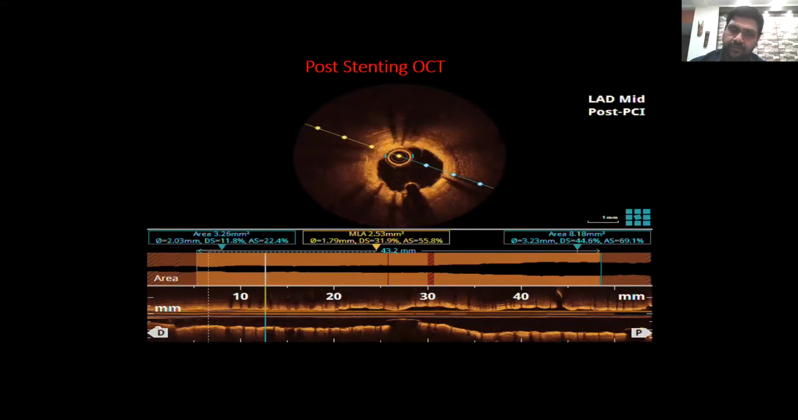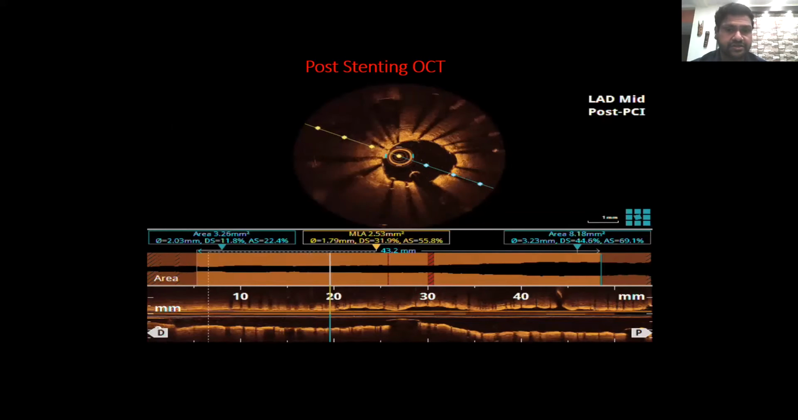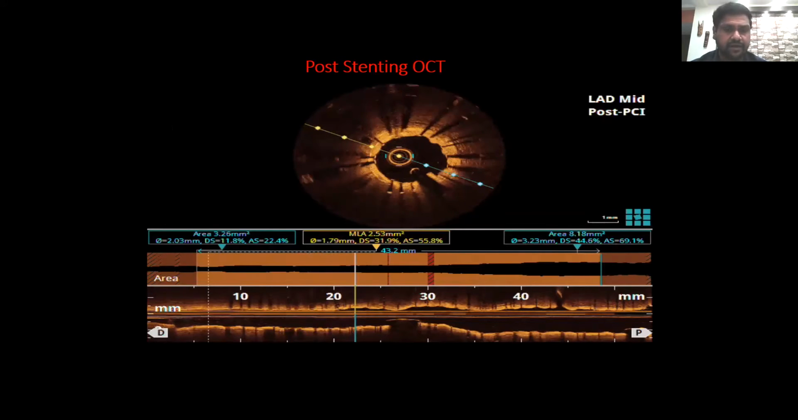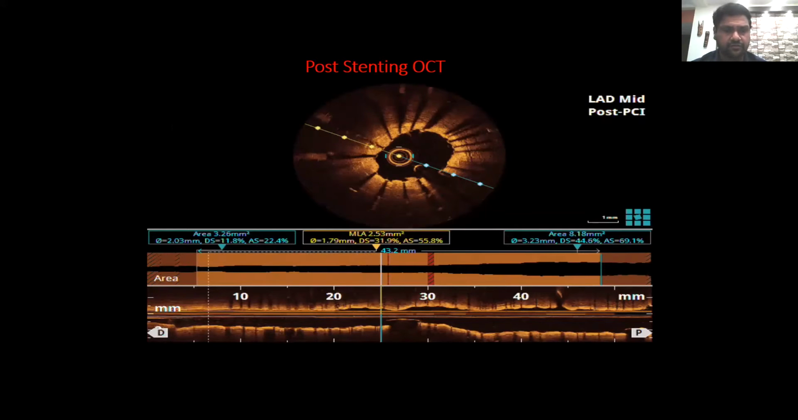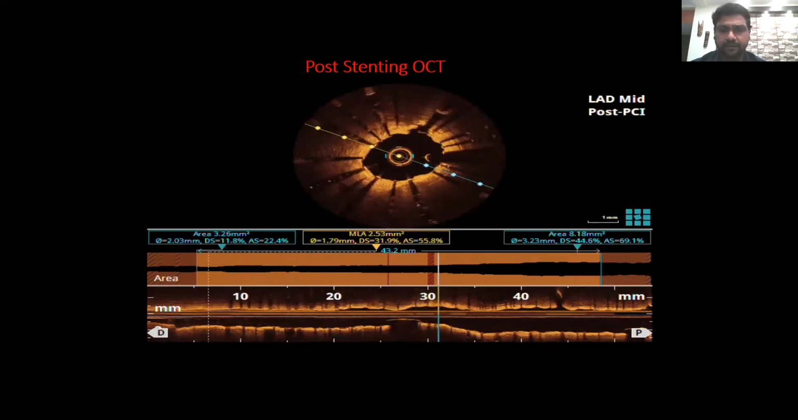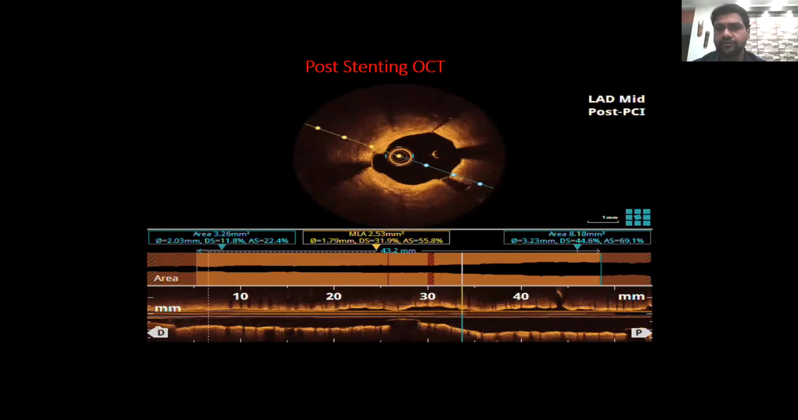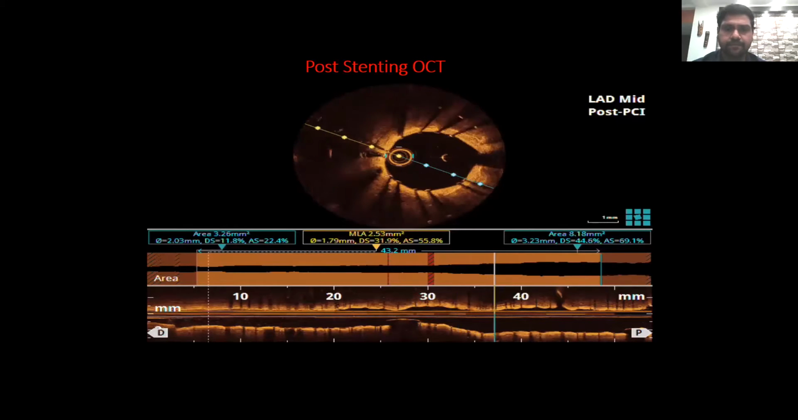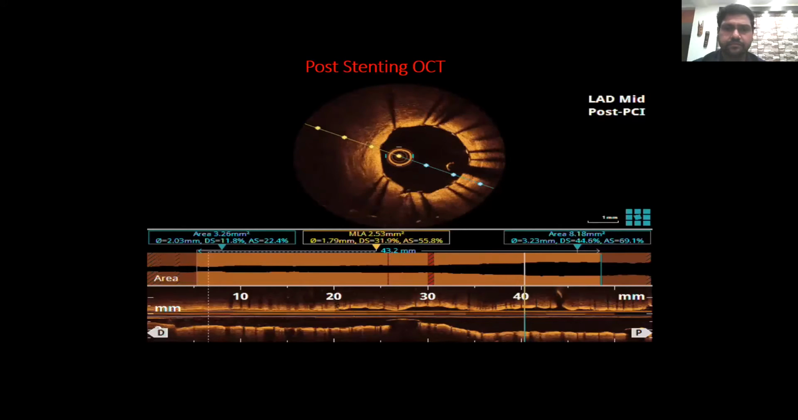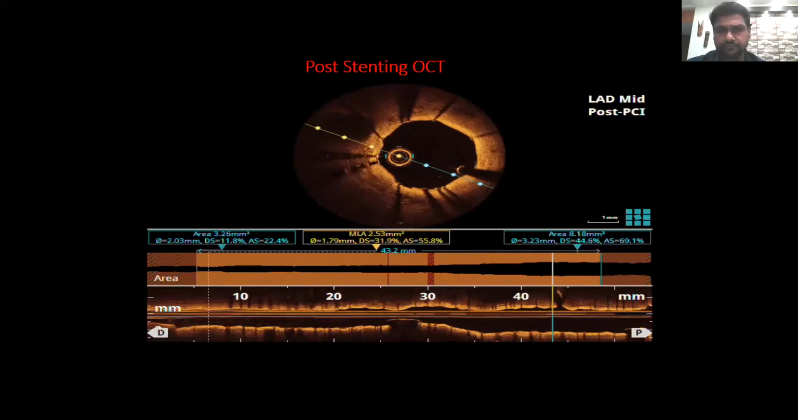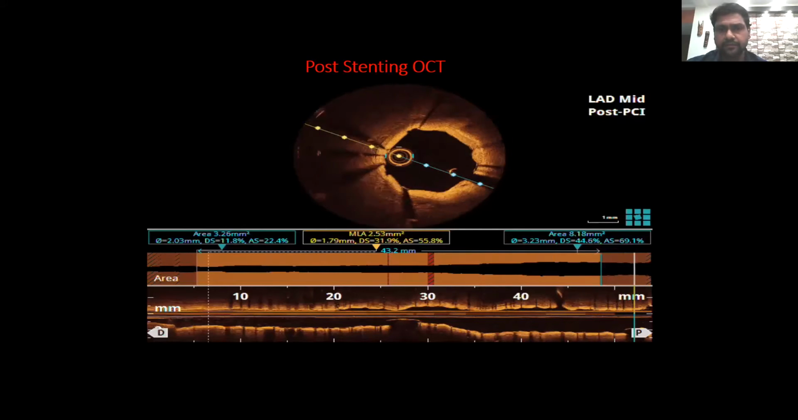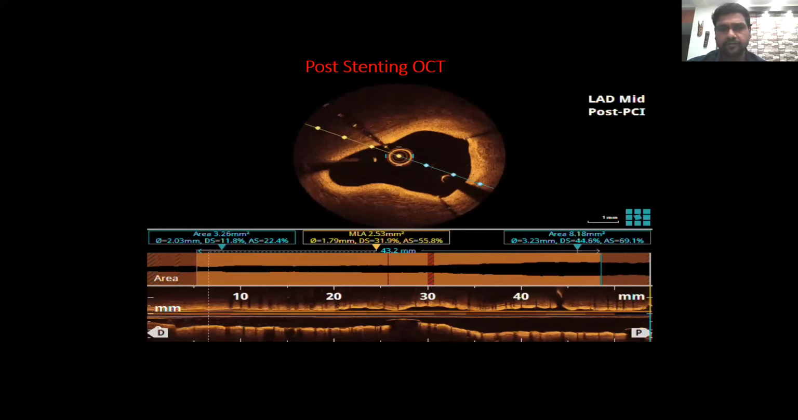So we did this case a month back. At that time, our machine didn't have the expansion indicator, so we were not able to measure the expansion part of MLD MAX. So we saw the apposition. There were no medial dissections. The apposition was almost adequate. There's no distal dissection, there's no proximal edge dissection. This is the proximal part of the stent, proximal LAD coming to the ostium and left main ostium. So here we stop. So this is our LAD ostium.